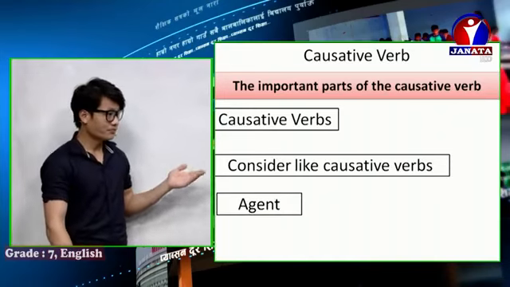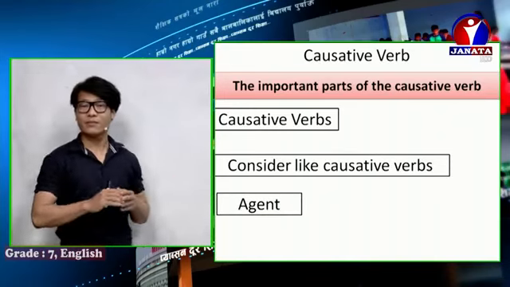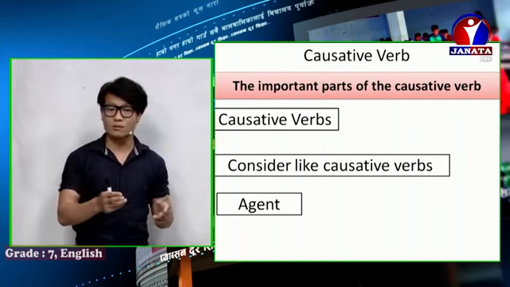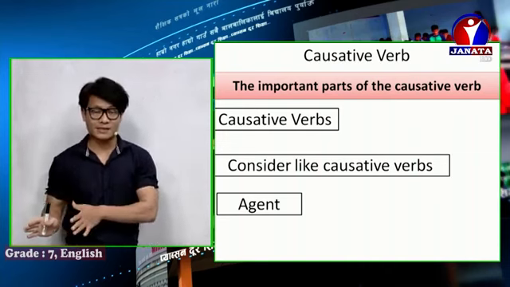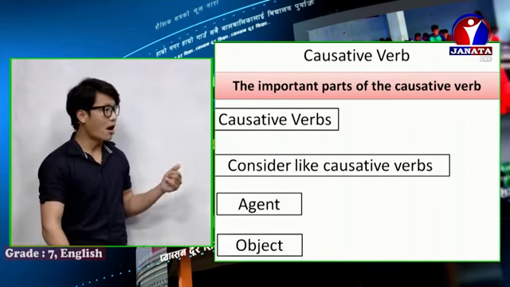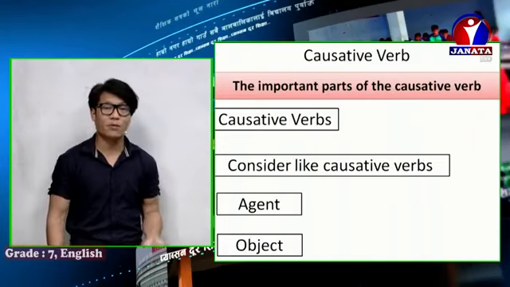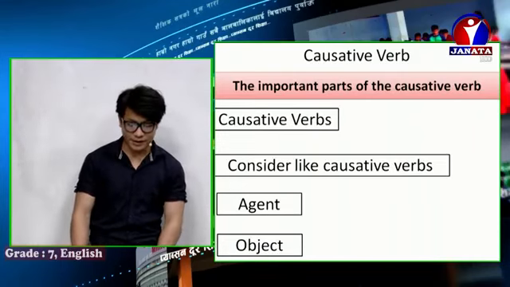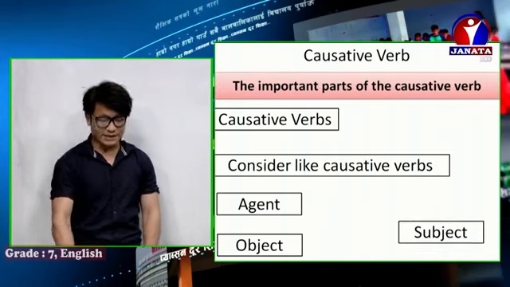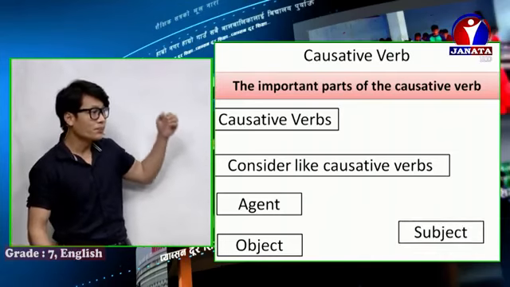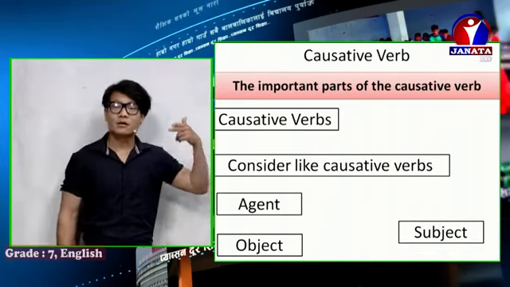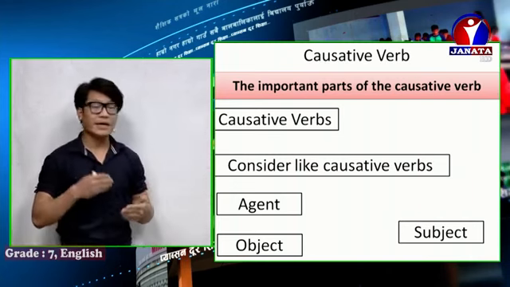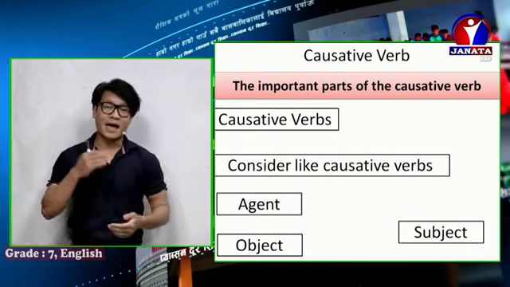After this, agent. Agent is very important. I will tell you who is known as an agent. Next is object. Object is also very important here. And next is subject.